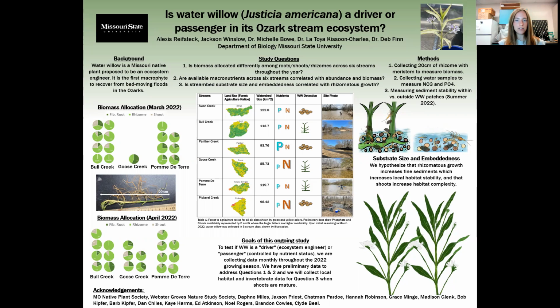We also collected water samples to measure nitrate and phosphate, and we were able to collect from all 6 sites. If you look in that table in the middle in the nutrients column, you can see the P's and the N's. The P is for phosphate and the N is for nitrate. Most of them are the same size, but if you notice Panther Creek, it's the 3rd one down, it has a higher P because it has a higher phosphate availability. Same with Goose Creek and Pickerel Creek, they have bigger N's because they have a little bit bigger nitrate availability. That's really cool, and I can't wait to see where that goes as the growing season continues.